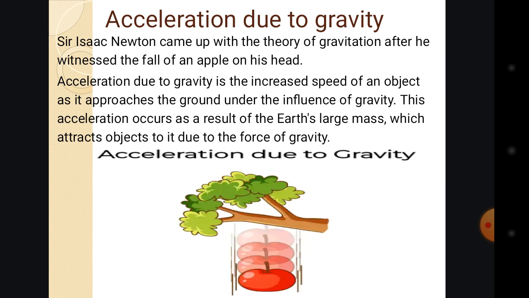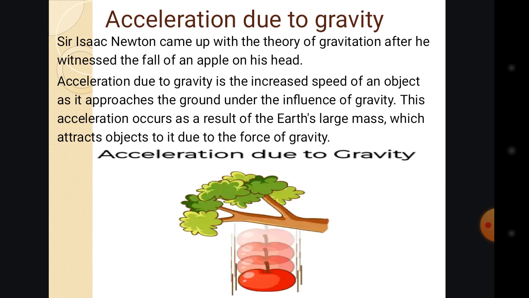So acceleration due to gravity is the increased speed of an object as it approaches the ground under the influence of gravity. You see, it is increasing. As that apple is coming down towards the center of the earth, its speed keeps increasing.